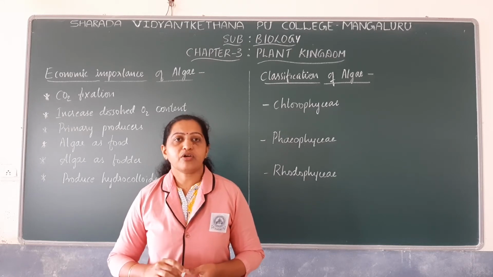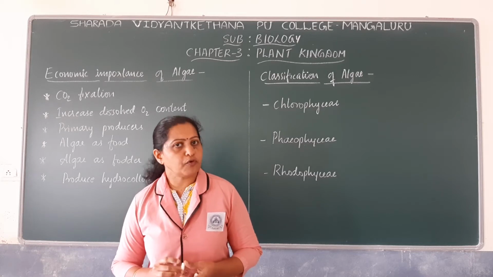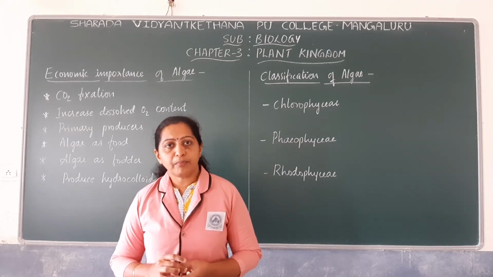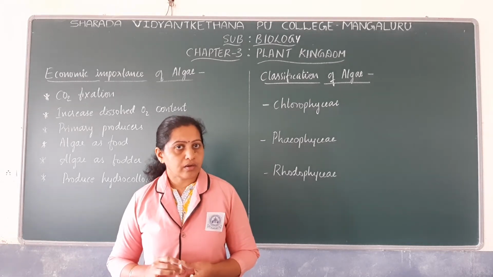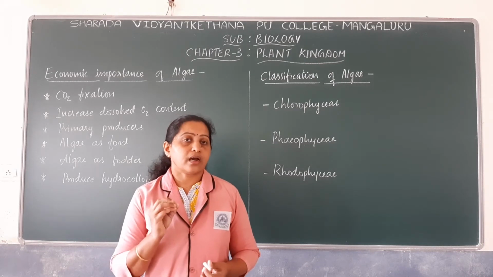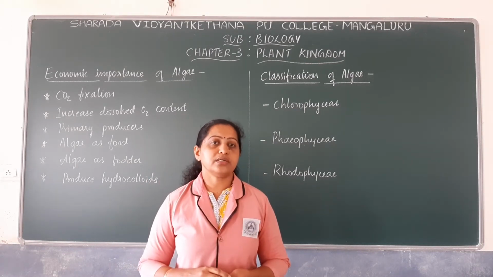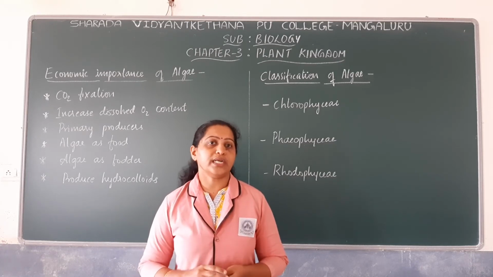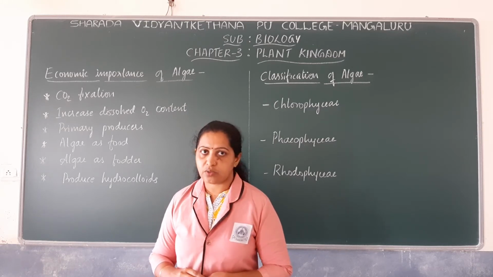You know that carbon dioxide fixation mainly takes place through photosynthesis. Algae are chlorophyll bearing organisms which can undergo photosynthesis. So these algae take up the carbon dioxide and convert it into carbohydrates by a process known as photosynthesis.